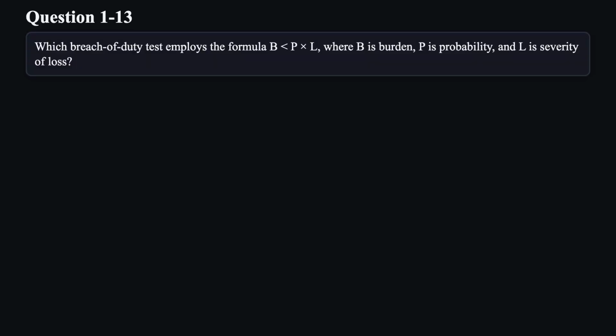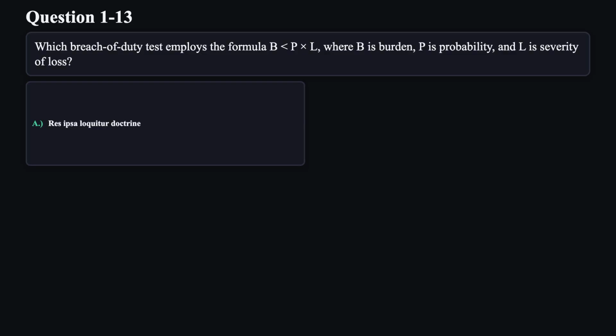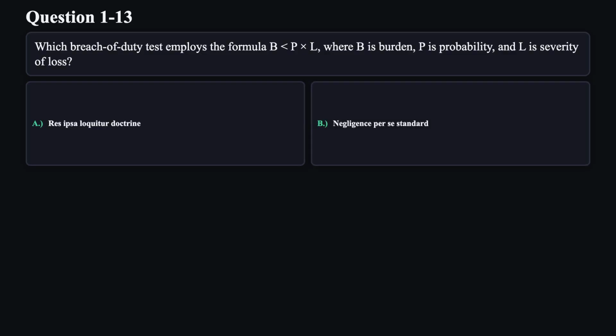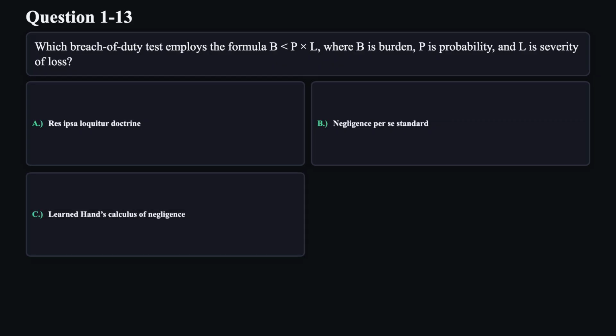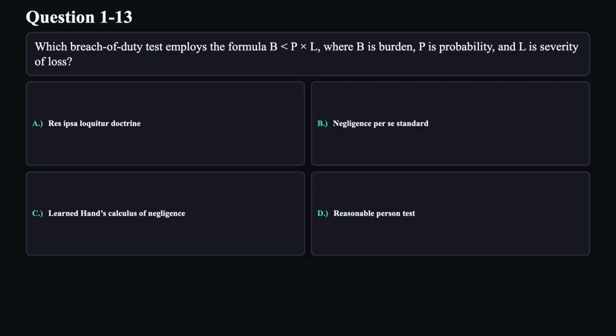Question 13. Which breach of duty test employs the formula B, P multiplied by L, where B is burden, P is probability, and L is severity of loss? A. Res ipsa loquitur doctrine. B. Negligence per se standard. C. Learned Hand calculus of negligence. D. Reasonable person test.